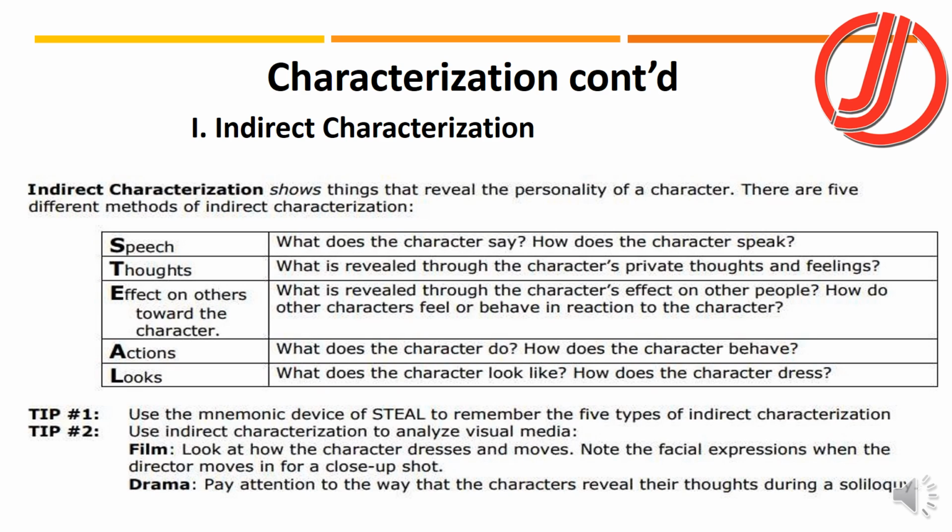As far as indirect characterization is concerned, it reveals the personality with the passage of time through the speech, through the thoughts or effects on others towards a character, the actions and the looks. So all these things include the looks, action, effects, thoughts, speech. They tell us indirectly how the character behaves or what is the bent of mind of the character.